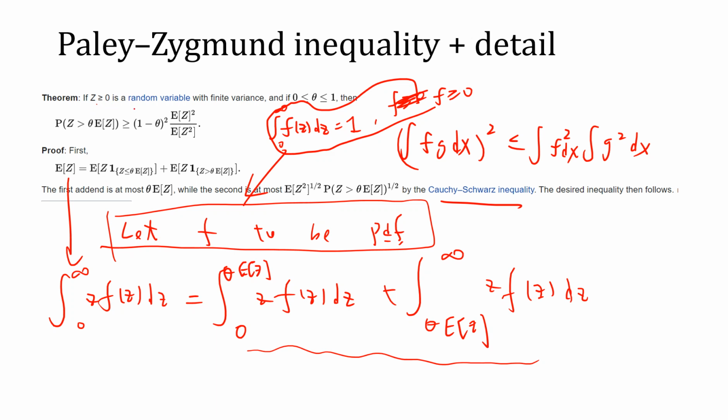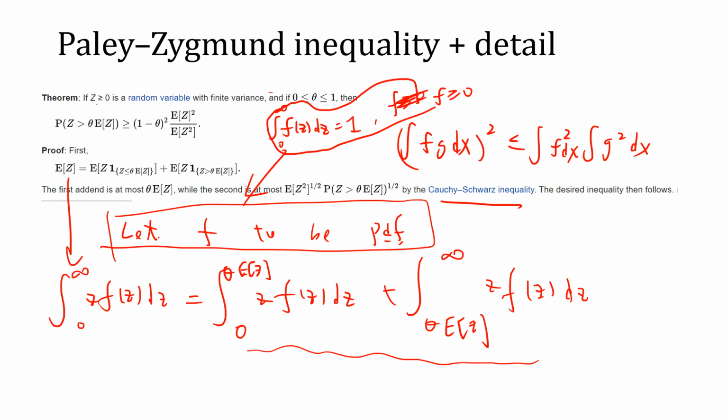Okay, so if Z is greater than or equal to 0, a random variable, this is the same as the Markov conditions, and we assume a finite variance. By the way, this is copied from Wikipedia. So theta is from 0 to 1. Then P(Z > theta E[Z]) is greater or equal to (1 - theta)^2 times E[Z]^2 over E[Z^2]. If you go to Wikipedia, it says first you write down this, the first thing is at most this, the second thing is at most that, because you use some inequalities. Wikipedia didn't give you the details, so let me help you.